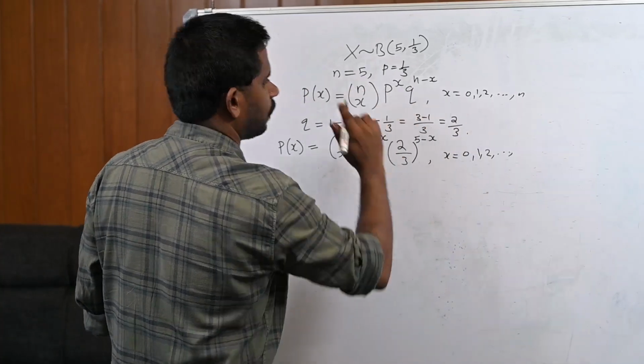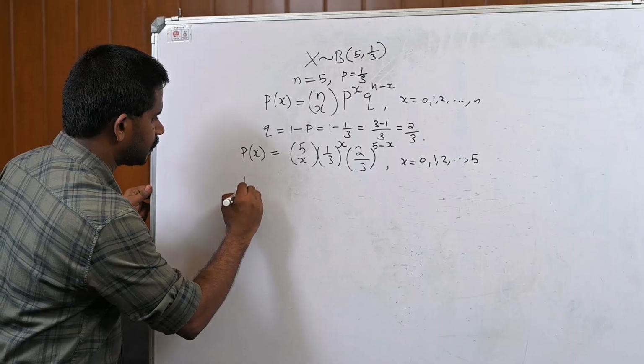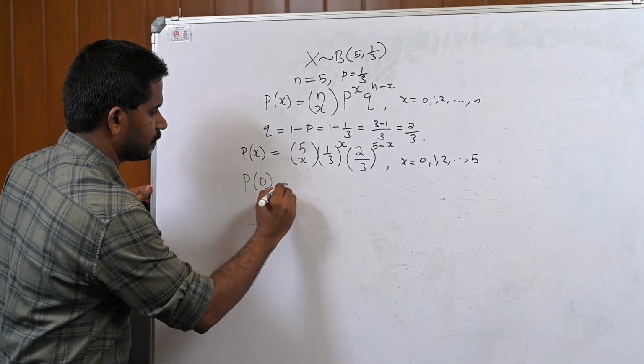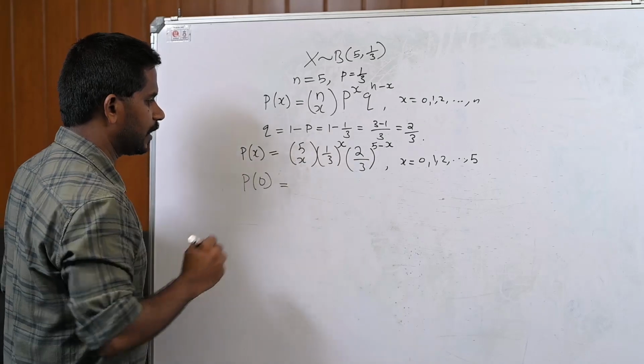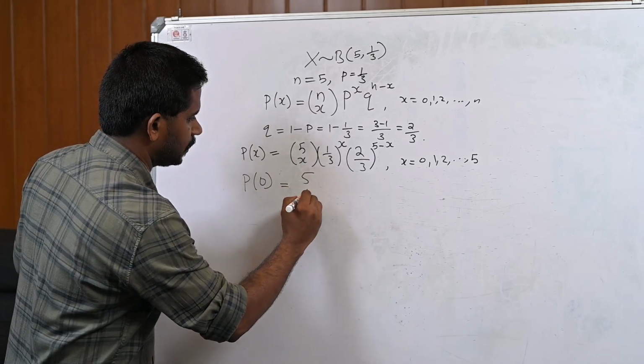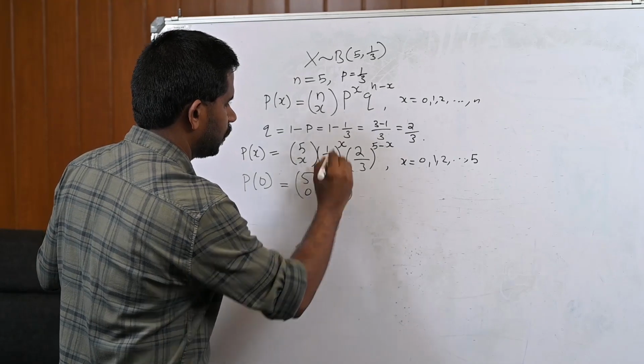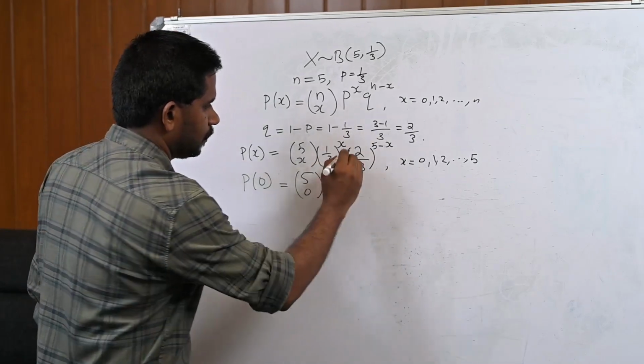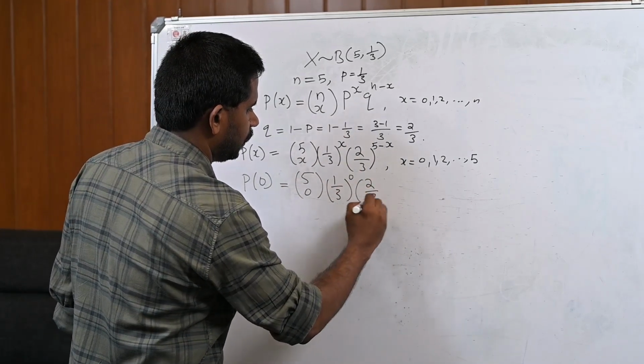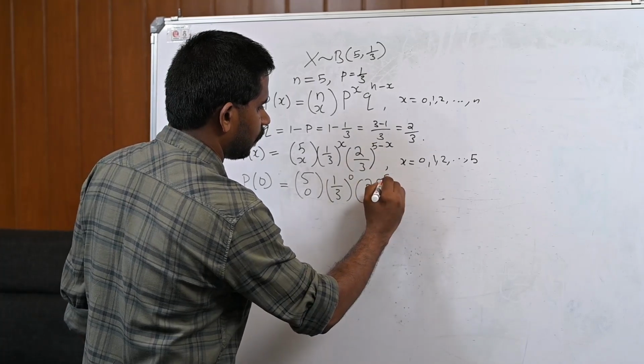In this case n is 5. Therefore, what is P of 0? P of 0 is, substitute x equal to 0: 5C0, then 1 by 3 raised to 0, then 2 by 3 raised to 5 minus 0.